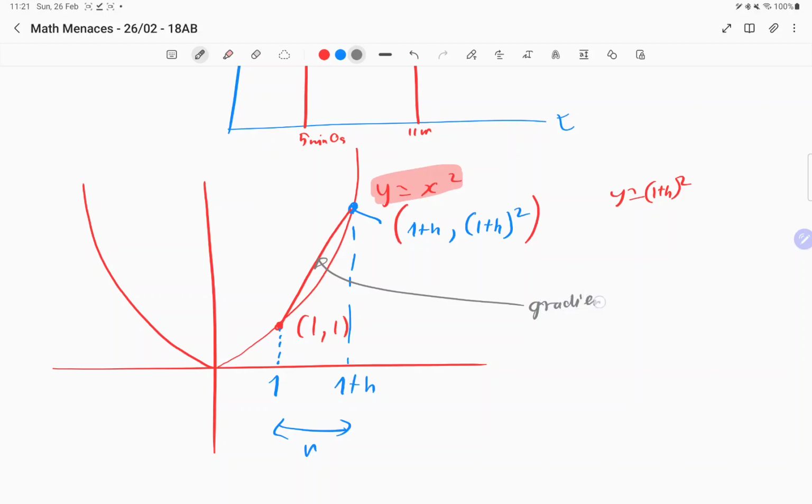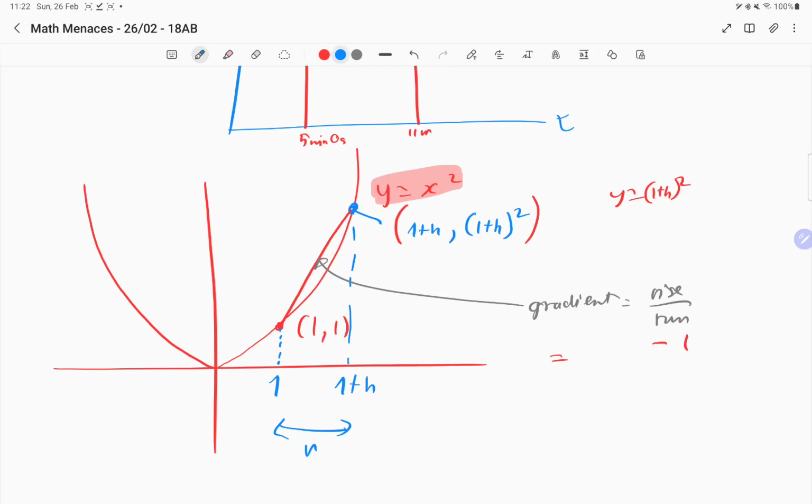We know rise over run, right? Okay, what's a rise? Would it be like the difference between 1 and 1 plus h squared? No, rise means 1 plus h squared minus the y value from the first point, right?